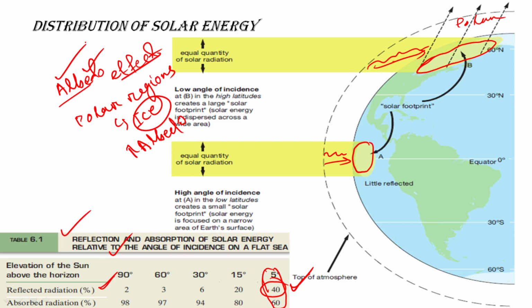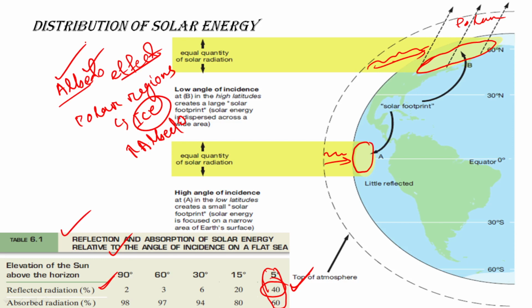These are the three factors explaining why the polar regions are cold and why they receive lesser solar energy. So these are the factors that determine the distribution of solar energy on our earth.